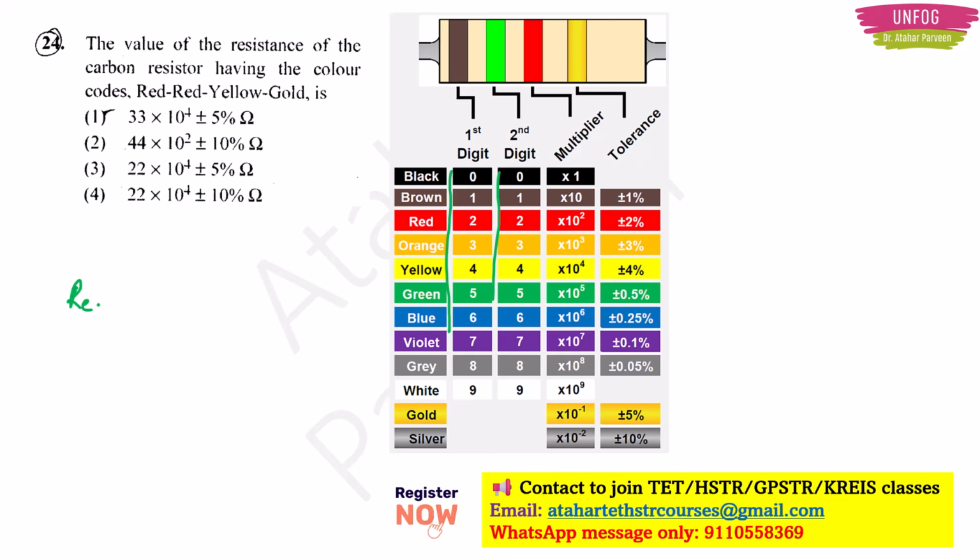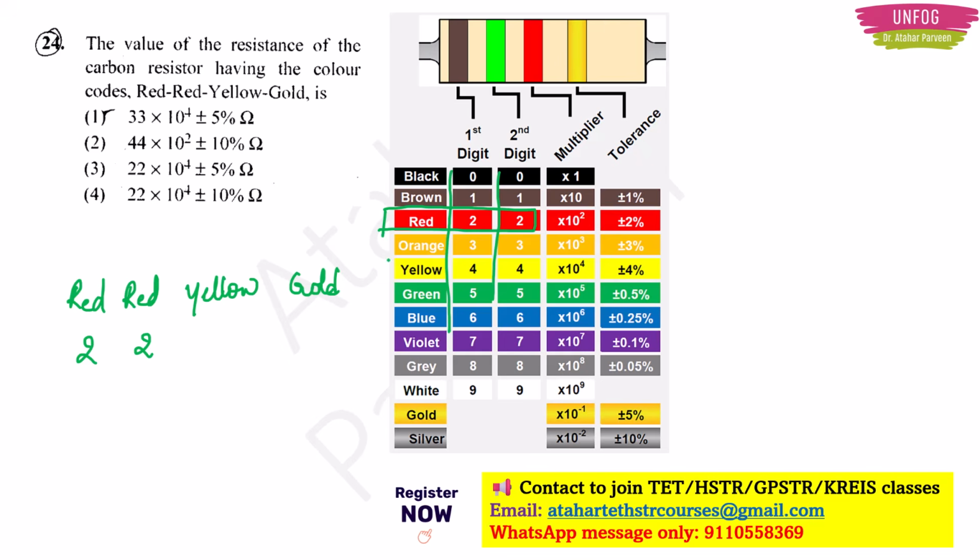What is there? Red, yellow and gold, right? So what is red here? 2, right? If you see, red is 2. The number is 2 for the first and second digit. So you write 2 and 2.